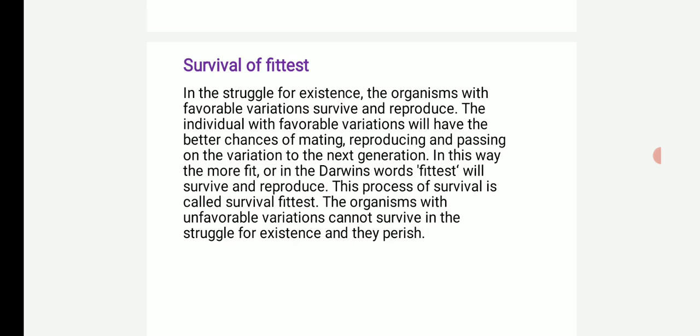In this way, the more fit, or in Darwin's words, fittest, will survive and reproduce. This process of survival is called survival of the fittest. The organisms with unfavorable variations cannot survive in the struggle for existence and they perish.